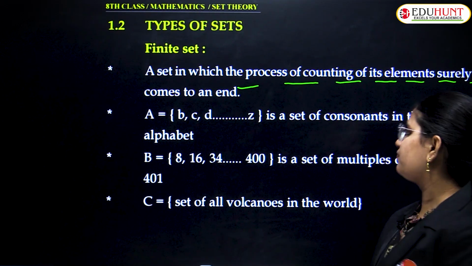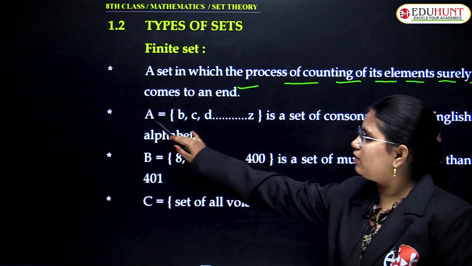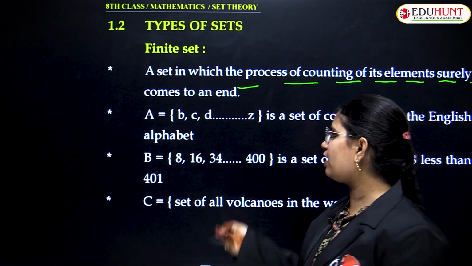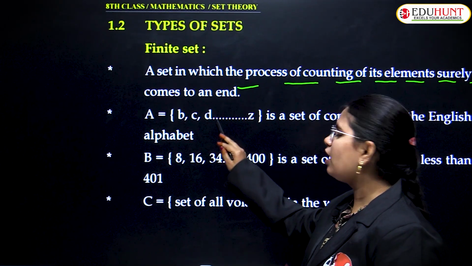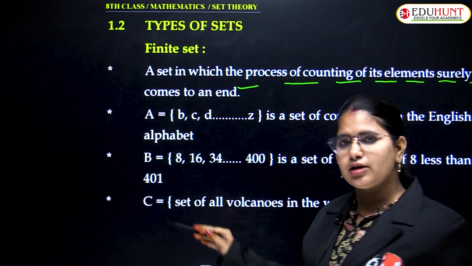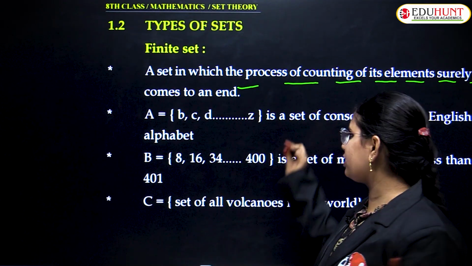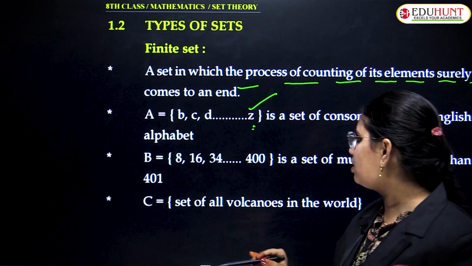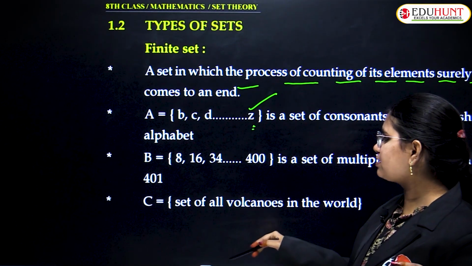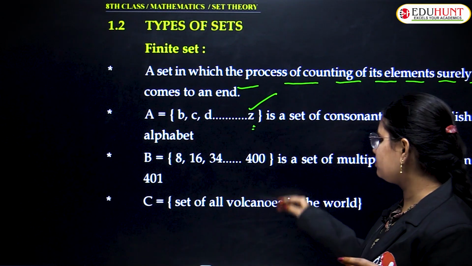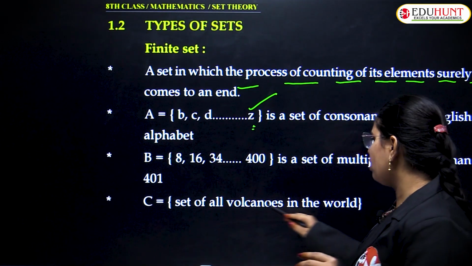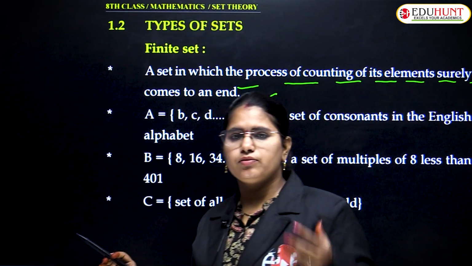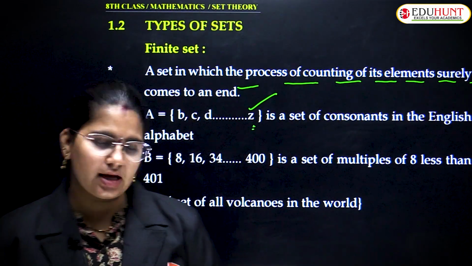Yes or no? Yeah. So for example, let us take one set, capital A, and the elements I have represented are B, C, D. How many elements are there? That is not a problem, but I can see a last element, which means it is a finite set. Next, let me take another example, B and C. Next, the set of all volcanoes in the world. So these are examples of finite sets.